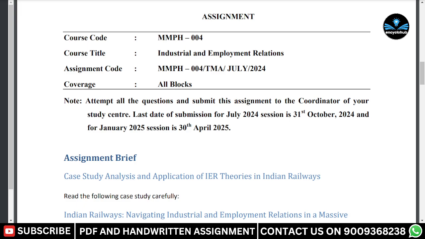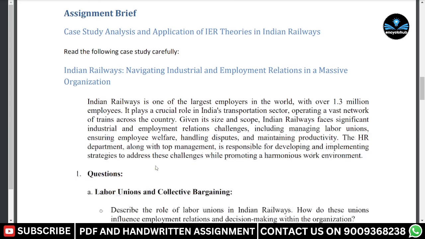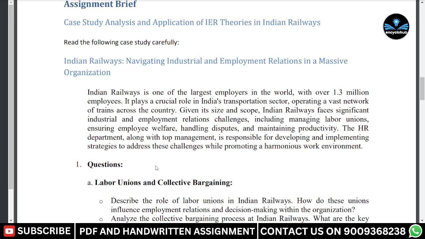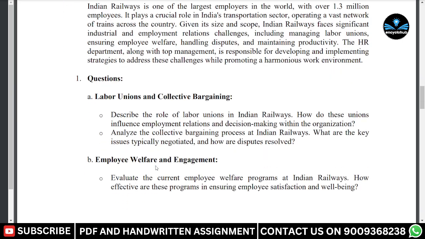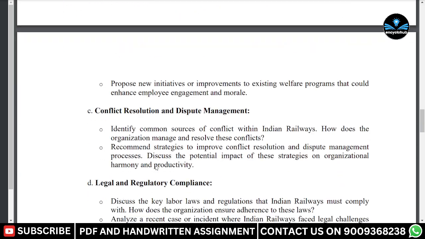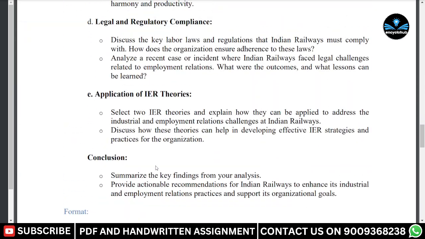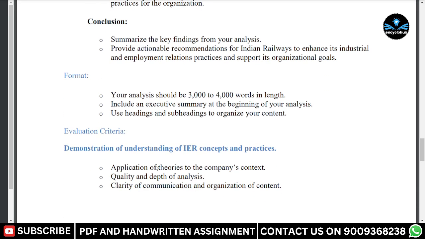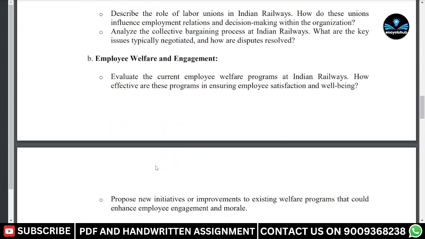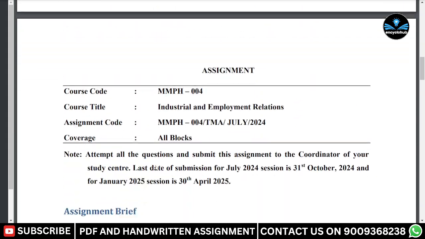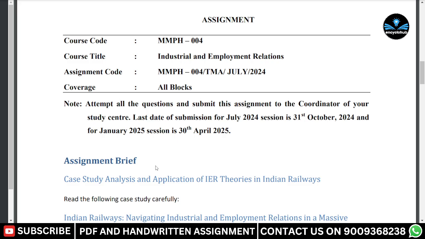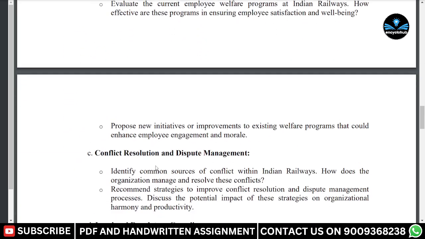And here you can see the questions are given, which are related to the Indian Railways navigating industrial and employment relations in a massive organization. So the questions are given, as you can see. The total questions and the format are also given here, along with the evaluation criteria. So for your information, we have solved these assignments according to the criteria and the format given.